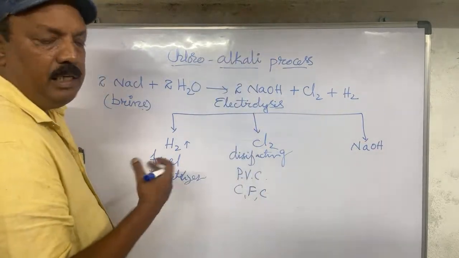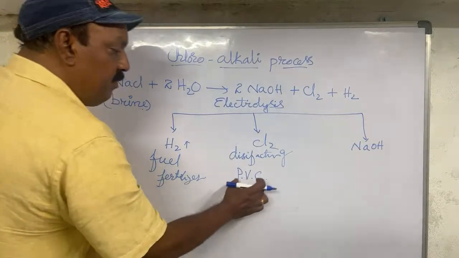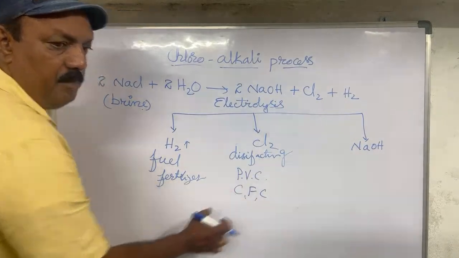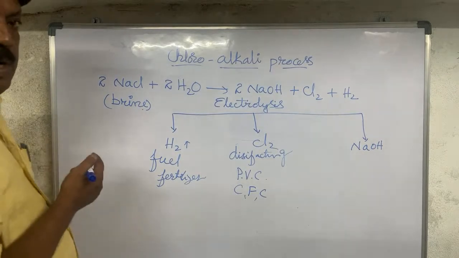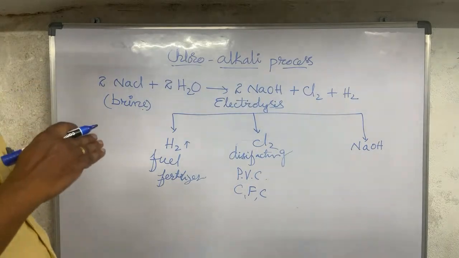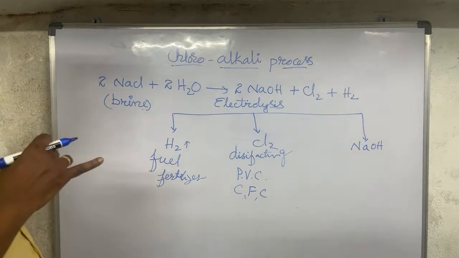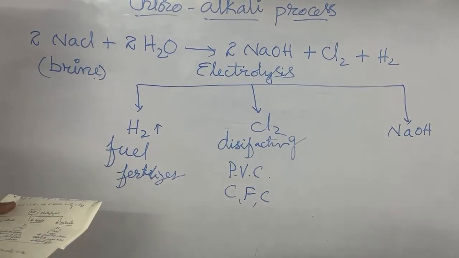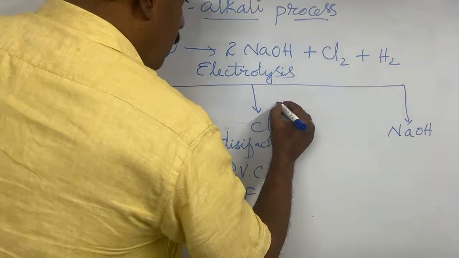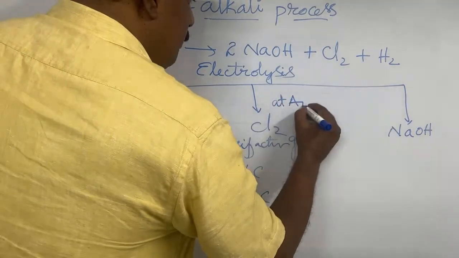You can see that from the electrical point of view we will use PVC pipes. The preparation of PVC pipes and the preparation of CFC also use chlorine. Then for water treatment, chlorine is also very important. To kill all kinds of germs in water for drinking purposes, chlorine is very important. And this is at the anode.